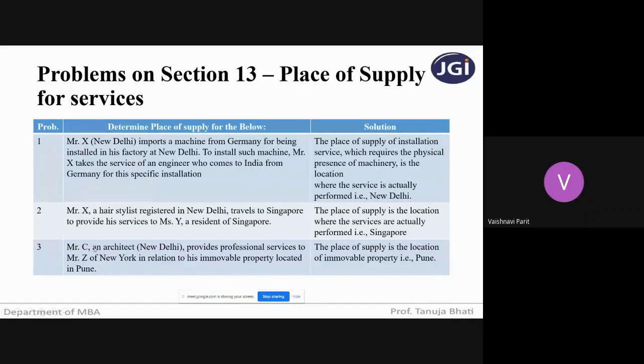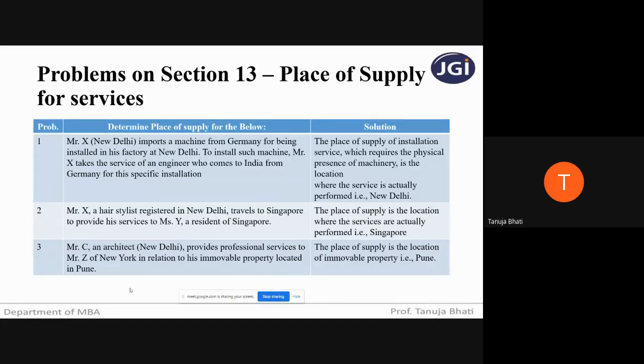Pune. Yes, students? Pune, ma'am. Pune, because the immovable property is located in Pune. So always remember, in respect of immovable property, the place of supply will be where the immovable property is located, irrespective of where the supplier is located or where the recipient is located. That is immaterial.